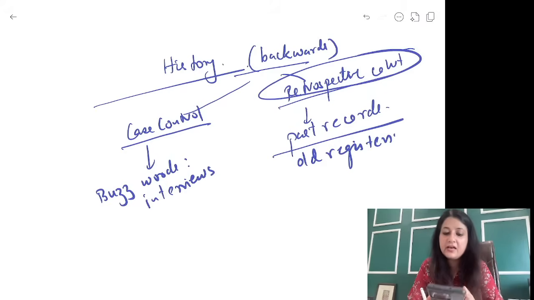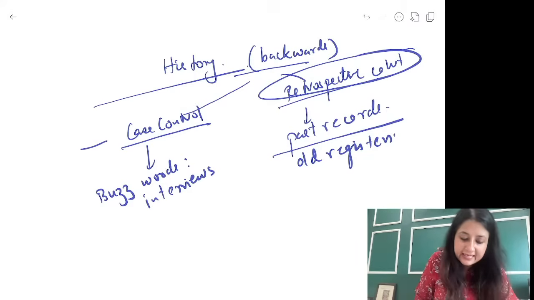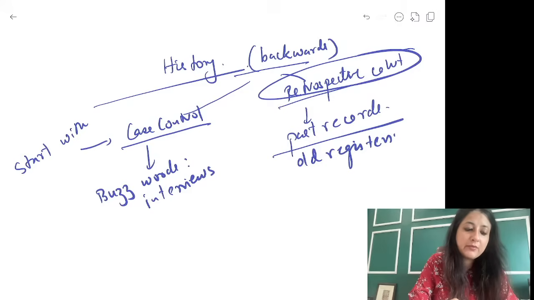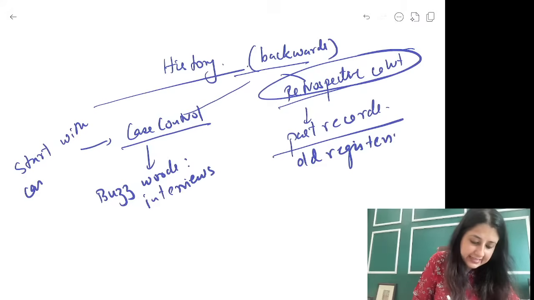It's going to be a retrospective cohort. Remember this. In case control, we will start with cases and controls.